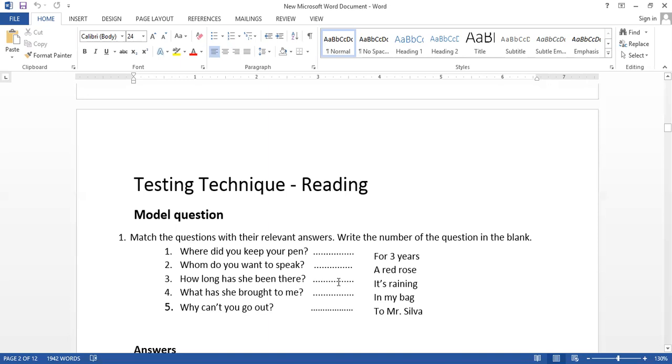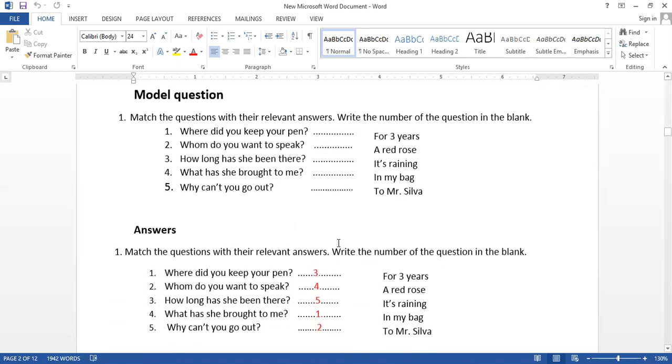Yes. Now when you get a question like this, you have to read the instructions given. Here we have to write the number of the question. So be careful and do as required. Okay, let's see the answers.